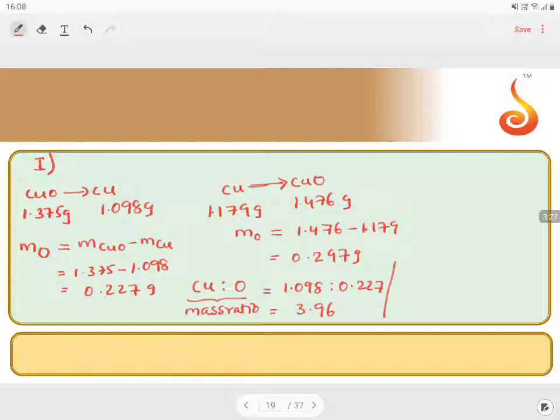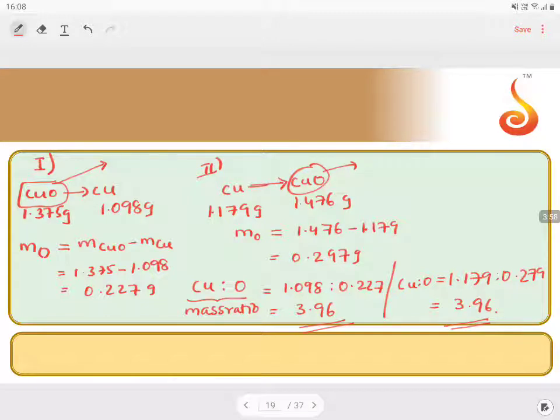In the second case, Cu to O will be 1.179 to 0.297. In this case also we get 3.96. So irrespective of the way we get CuO, whether it is the first method or the second method, in both the cases we get the same mass ratio with respect to copper and oxygen.